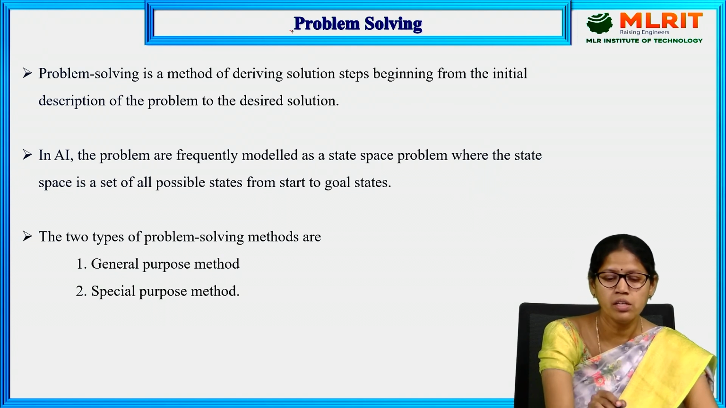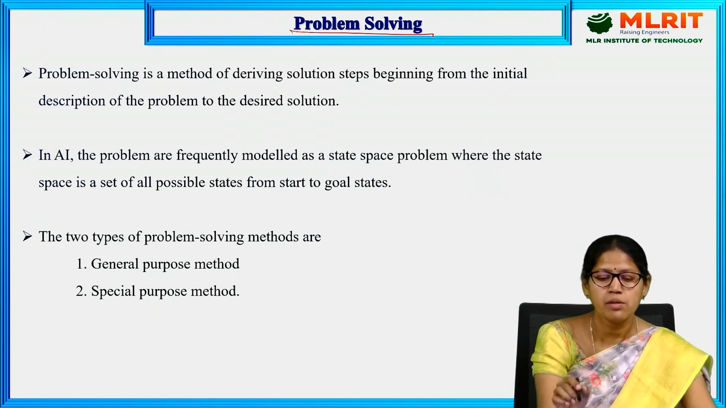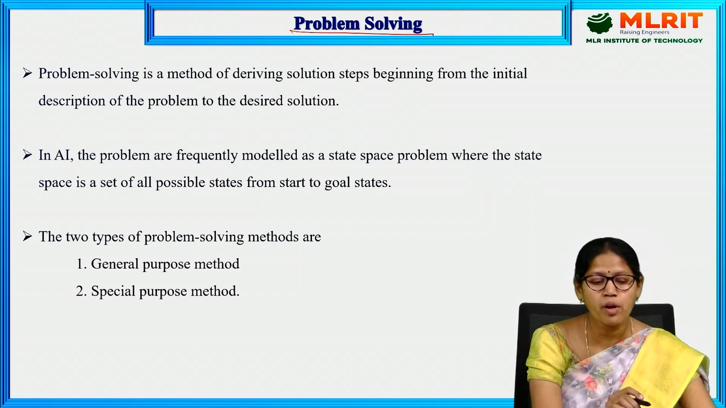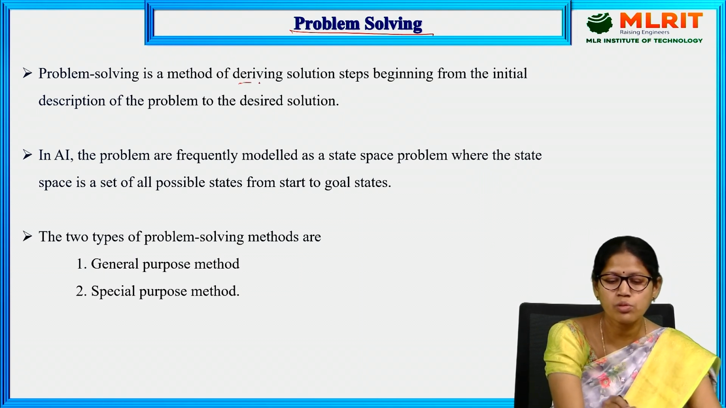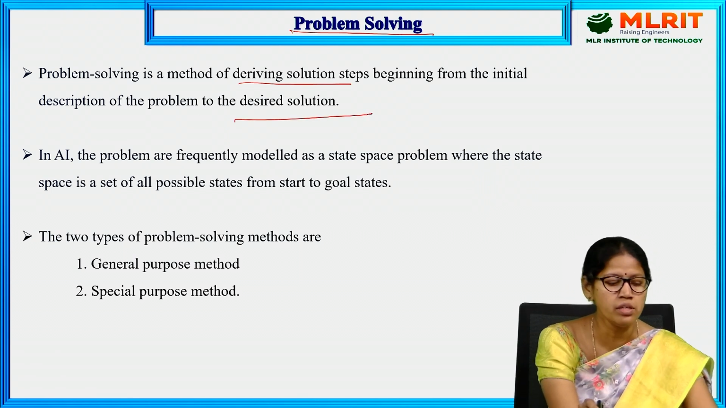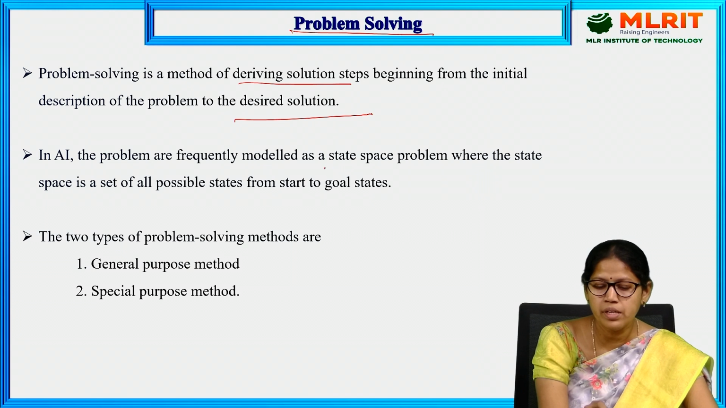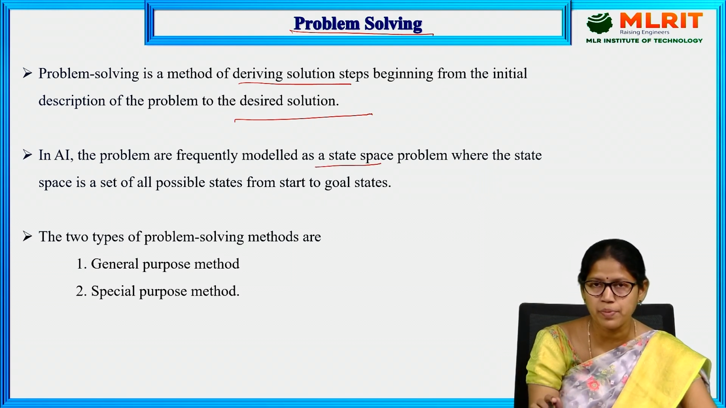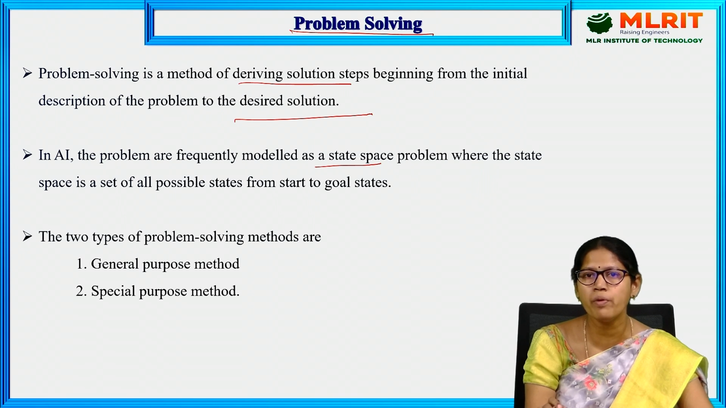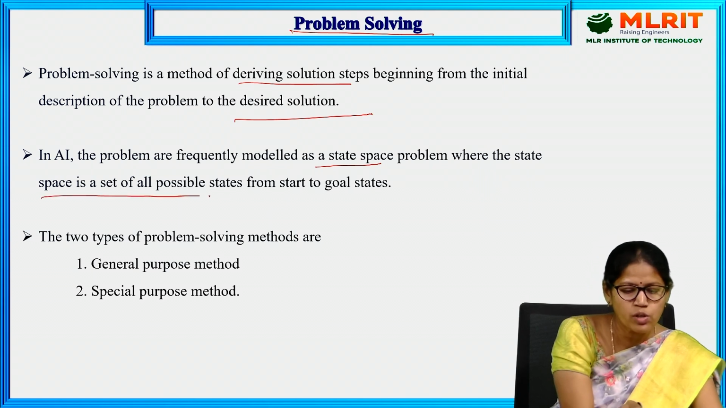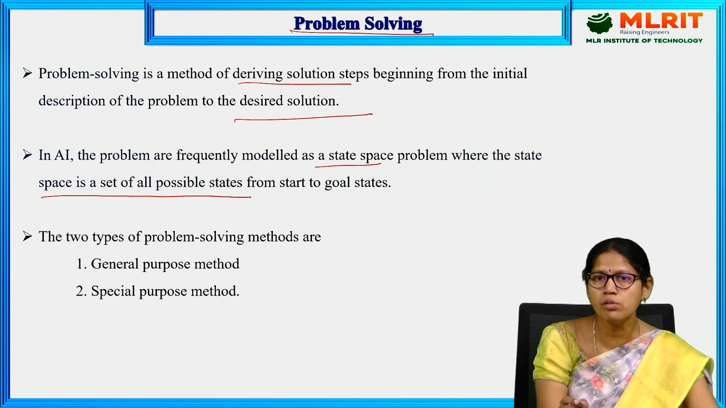The next section is problem solving. So what is problem solving? Problem solving is a method of deriving the solution steps beginning from the initial state to the desired solution. And here it is called the state space. In AI, problems are called state spaces, where the state space contains all possible ways to solve the problem. So the state space is the set of all possible states from start to goal state.